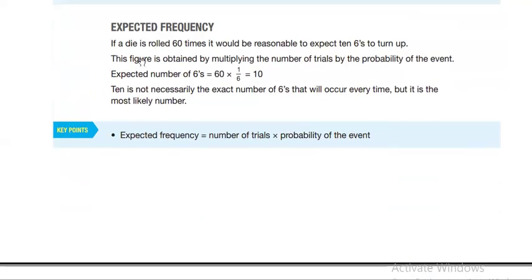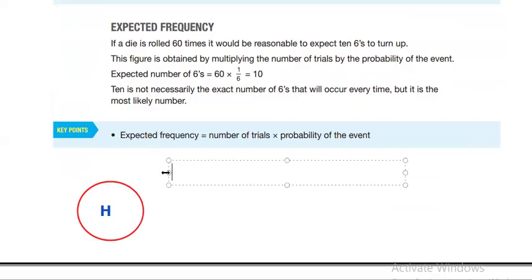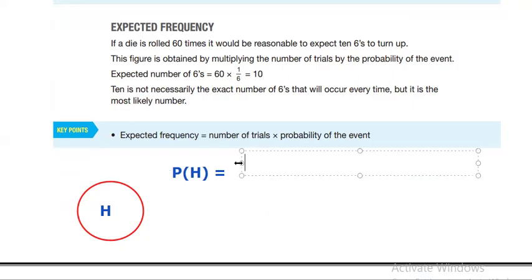Now let's talk about expected frequency. Expected frequency means what? Basically, once you have the probability of something, you can expect what will happen in the future. Let's take an example. For example, if I have a coin and the coin has heads and tails, okay? Heads on a side, tails on the other side. Now, the probability of heads, let's write it like this, probability of heads equals 1 over 2. And that's the theoretical probability of heads.